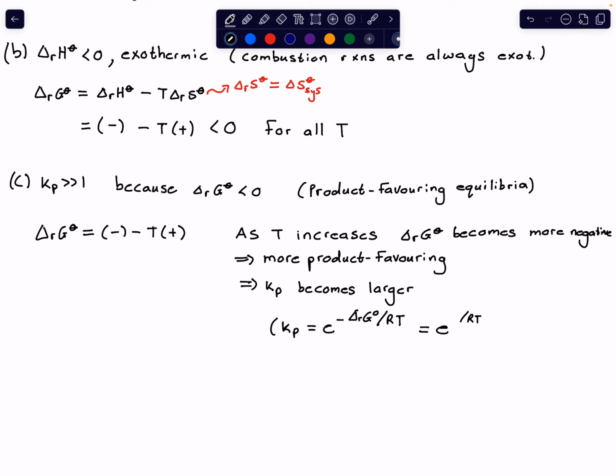And making it more and more positive means that you have e to the power of a positive value. And e is 2.7, right? And 2.7 to the power of a positive value is just going to become larger and larger. And that's why Kp becomes bigger and bigger the more negative delta RG naught becomes.